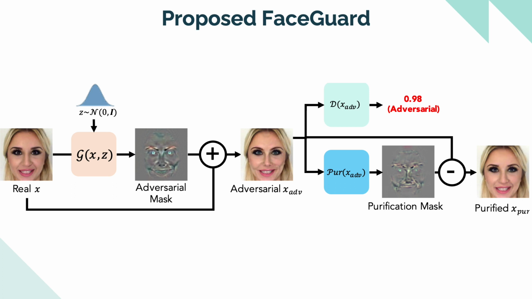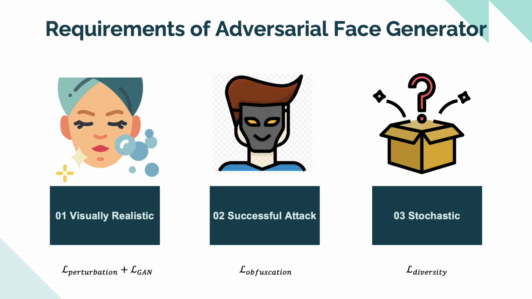Perturbations residing in the synthesized adversarial faces are then removed via purifier PUR. All of the 3 modules are being trained simultaneously, and they all learn from each other. An adversarial face generator should generate images that are visually realistic. It should also successfully evade face recognition systems, and it should also be stochastic such that we have a variation in the amount of adversarial perturbations.